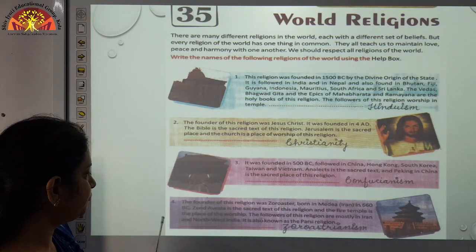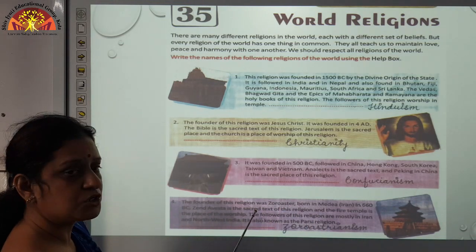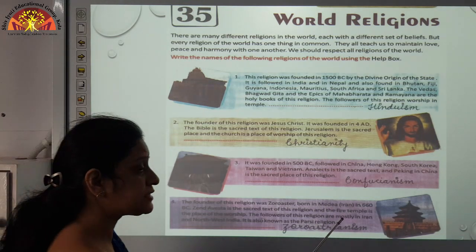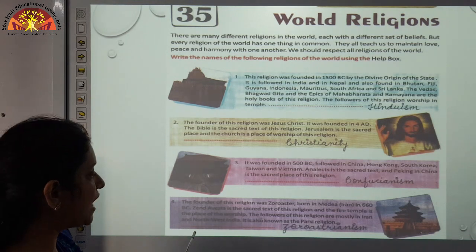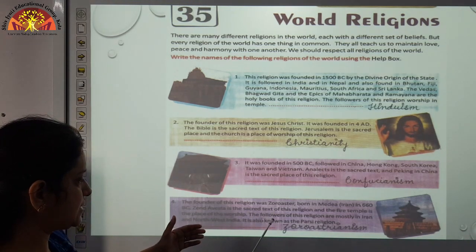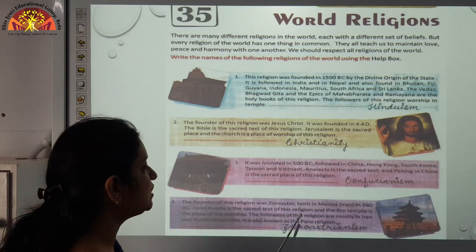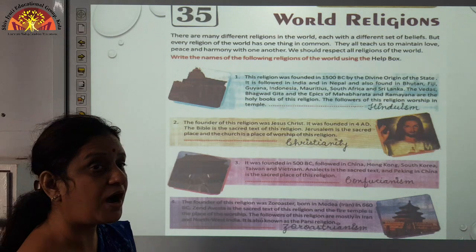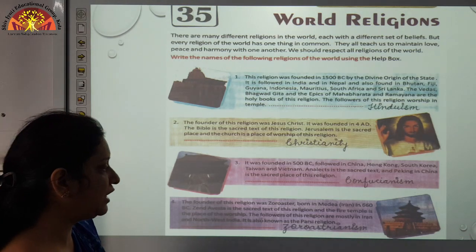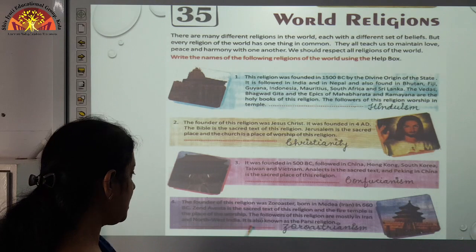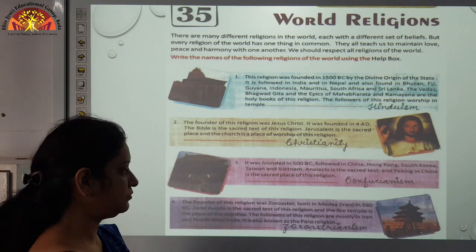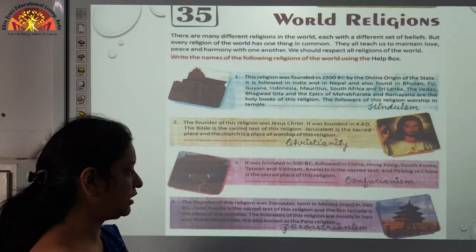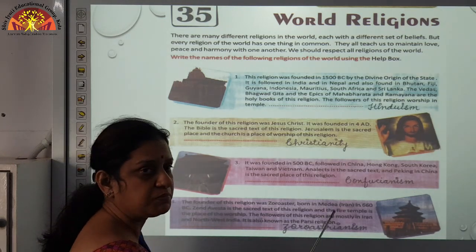Okay. Number 4, the founder of this religion was Zoroaster, born in Iran में in 660 BC. Zend Avesta is the sacred text. इनका sacred text का नाम है Zend Avesta of this religion, and the fire temple is the place of worship. The followers of this religion are mostly in Iran and northwest India. It is also known as the Parsi religion. इसको हम पारसी religion के नाम से भी जानते हैं. That is Zoroastrianism.